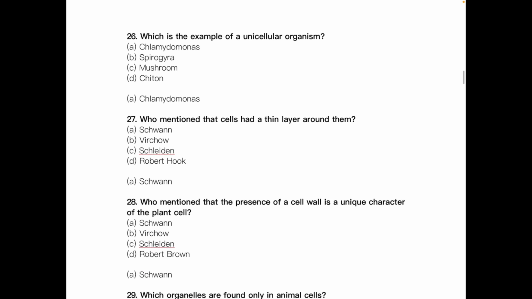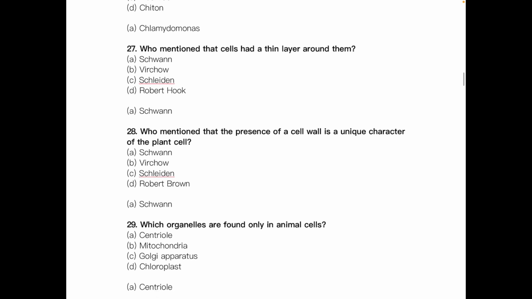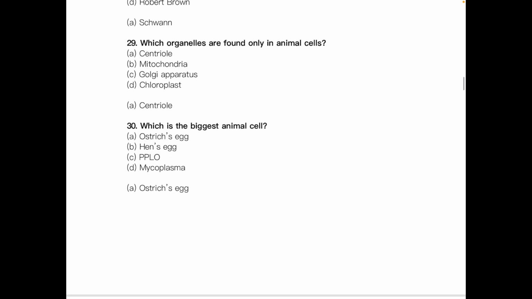Which is the example of a unicellular organism? The answer is Chlamydomonas. Who mentioned that cells had a thin layer around them? The answer is Schwann. Who mentioned that the presence of a cell wall is a unique character of the plant cell? The answer is also Schwann. Which organelle is found only in animal cells? The answer is centriole. Which is the biggest animal cell? The answer is ostrich egg.